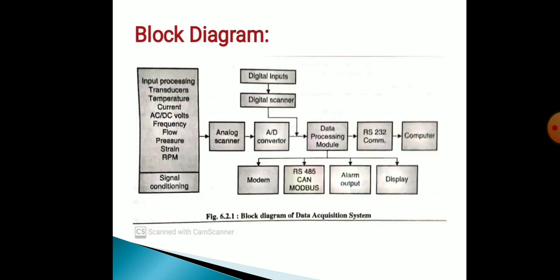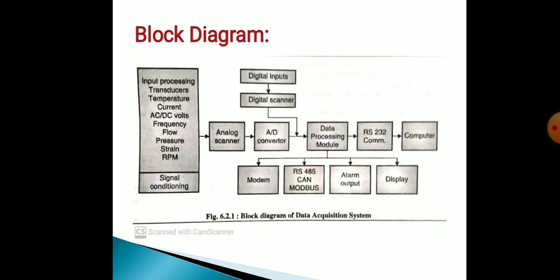Let's see the block diagram of DAS. It consists of input processing transducers, that is input from various types of signals, to the analog scanner, A to D converter, data processing module, RS-232 communication, computer. Data processing module further gives the output to modem, RS-485, CAN, Modbus, alarm output, display. Digital input, digital scanner is added into the A to D converter signal.